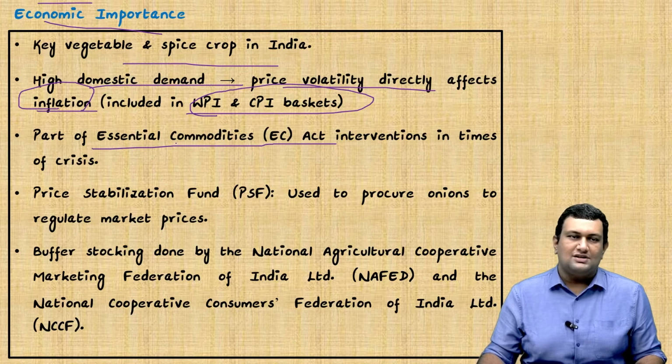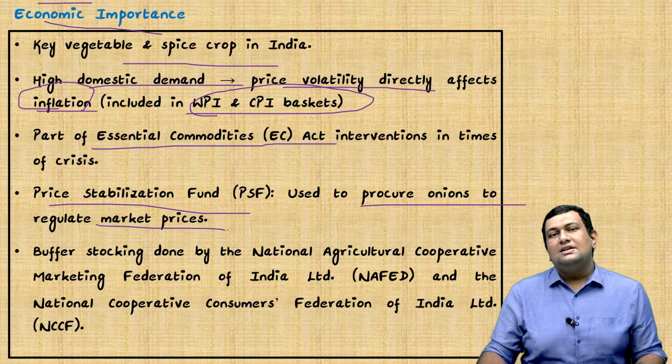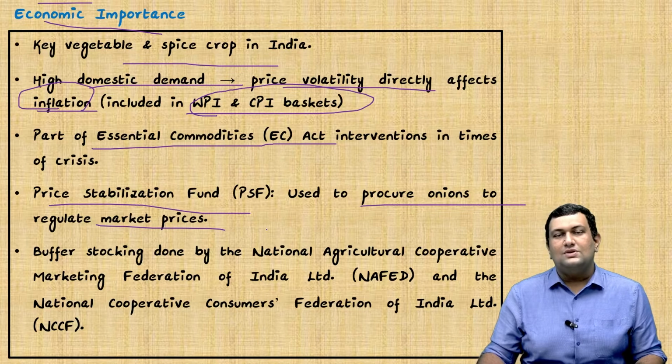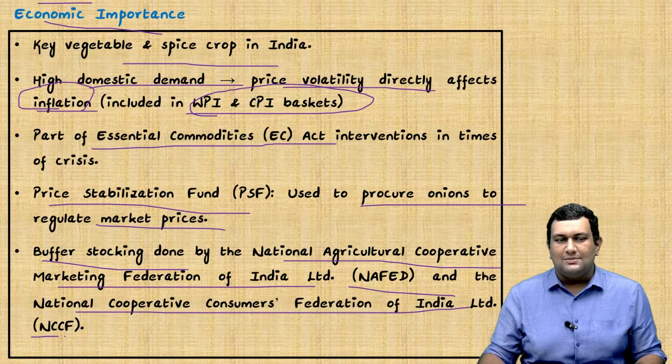Another aspect is that a price stabilization fund is created to procure onions and regulate market prices. This fund is used where there is high volatility of commodities, to absorb that volatility. The buffer stock under this fund is maintained by the National Agricultural Cooperative Marketing Federation of India, that is NAFED, and the National Cooperative Consumers' Federation of India, that is NCCF.